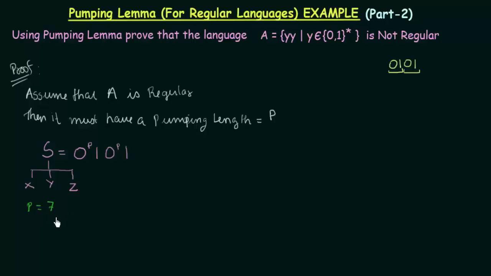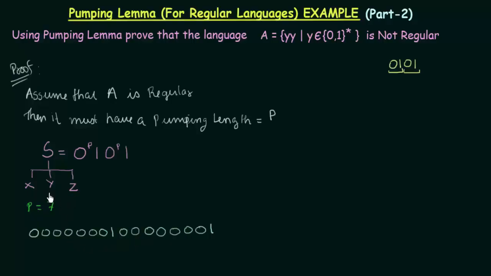Okay, so if pumping length P is equal to 7, then let me form a string using this S and P whose value is equal to 7. So I will have 1, 2, 3, 4, 5, 6, 7 zeros, and then there is a 1, and again 1, 2, 3, 4, 5, 6, 7 zeros followed by a 1. Okay, so this is the string that we have, and now I will divide this into X, Y, and Z.